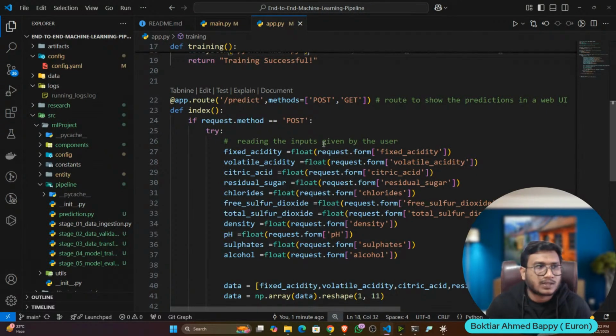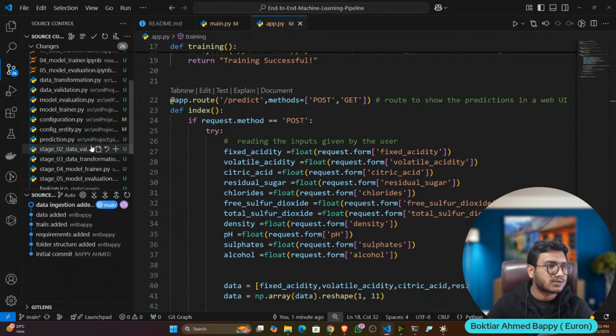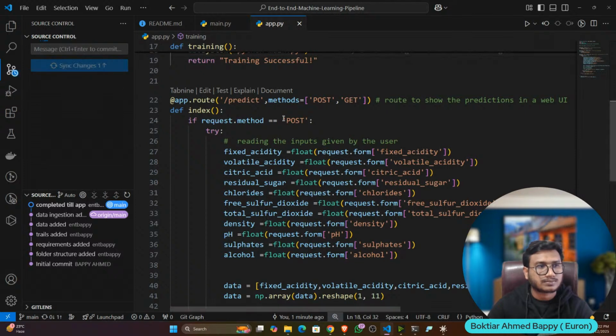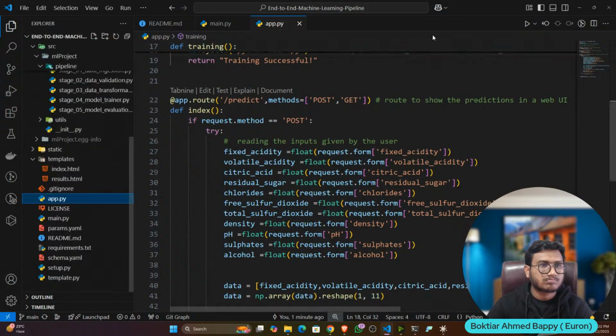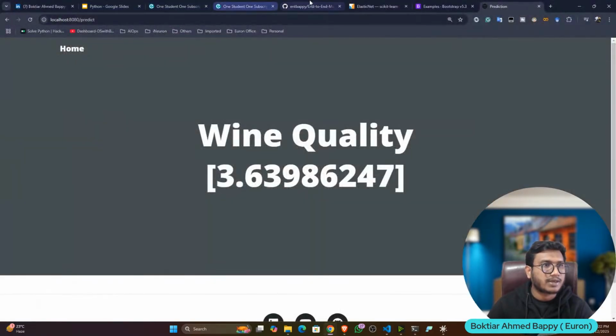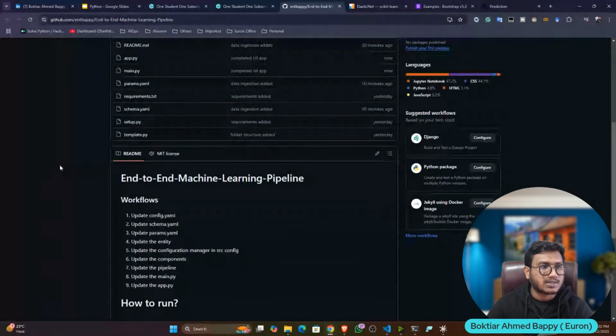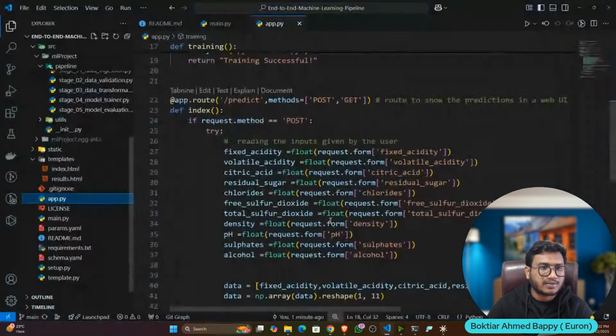Got it, guys? Now let me push the code so that you can also get it. Completed till evaluation, or let's say app. Okay, done. Now if I refresh, everything is available. Now I can also update the readme file.